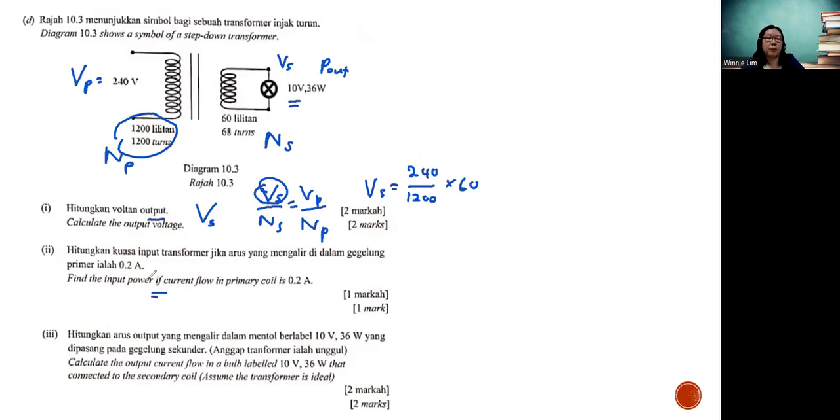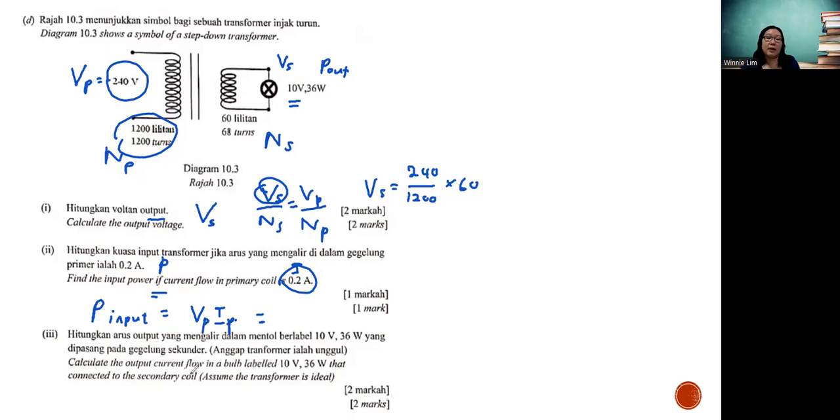Then find the input power if the current flow in the primary coil is 0.2 ampere. So they want to find power and then they give you I. The most common one, you can use VI, but the V and I should be the primary one. So you already have the voltage, the current, you just multiply, then you get the answer.